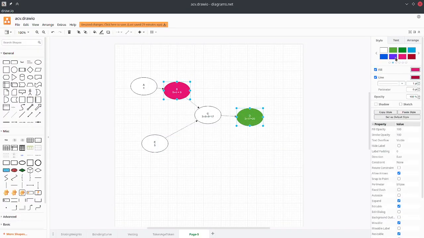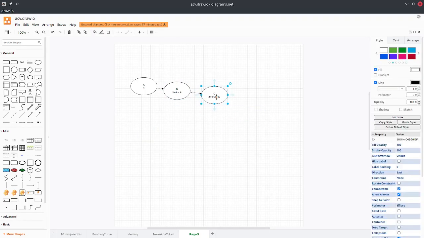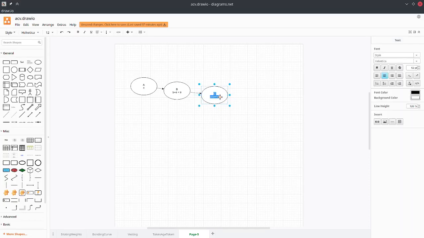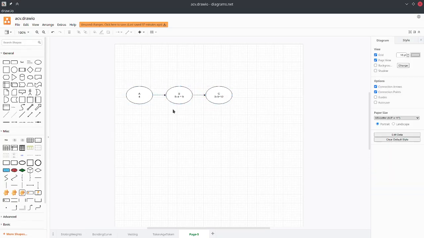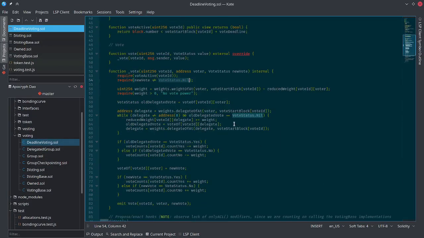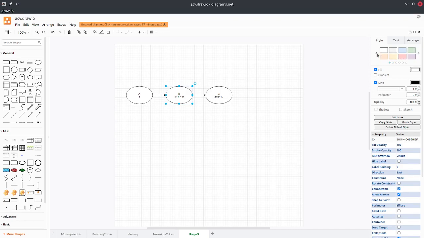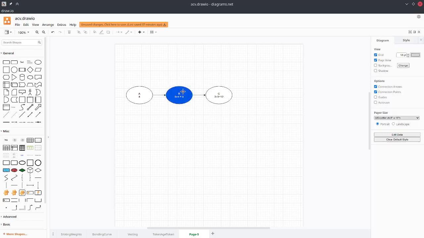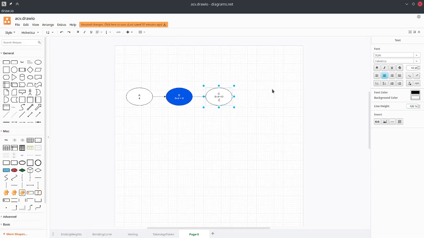And just for an example of what could happen, if we have a chain of people delegating to each other, like this, well, it's a bit drastic, then currently what happens with this check is that if B votes, let's make it blue, then C gets his weight reduced by 9.